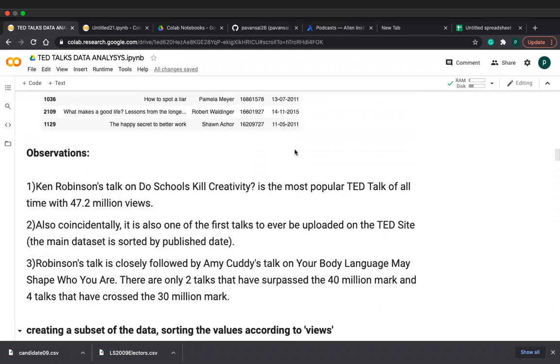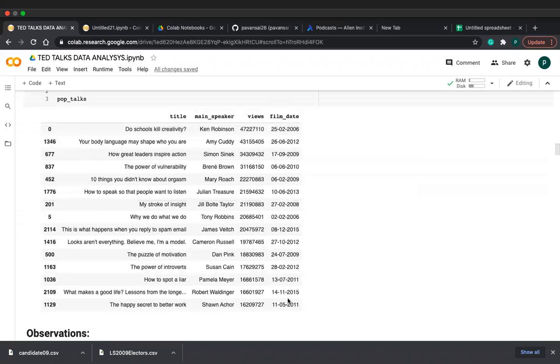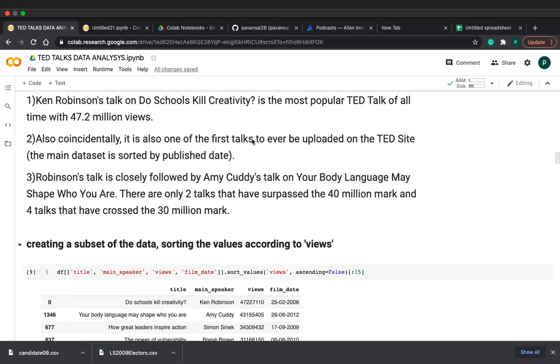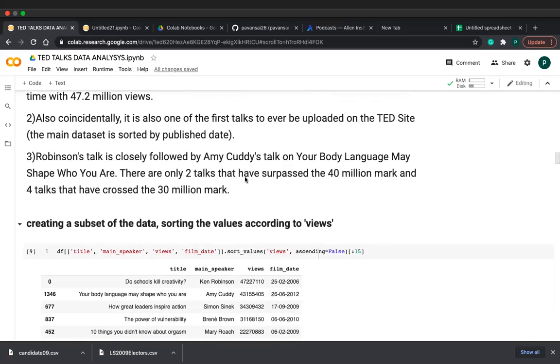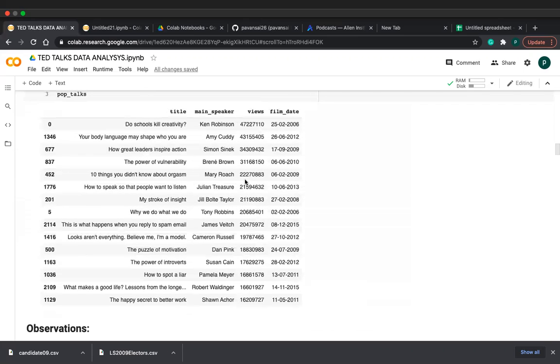And the next observation is that Robinson's talk is closely followed by Amy Cuddy's talk on how your body language may shape who you are. These are the only two talks that have surpassed 30 million views. See, friends, we can tell, the first two talks, Ken Robinson and Amy Cuddy, have the most views on TED of all time because they reach the 30 million mark, friends. So these are the observations I made from this popular talks data frame, friends.